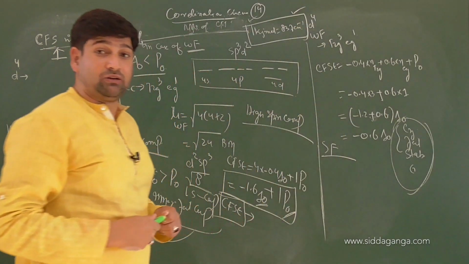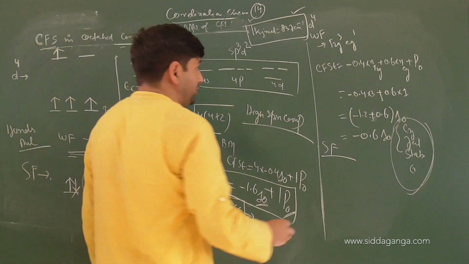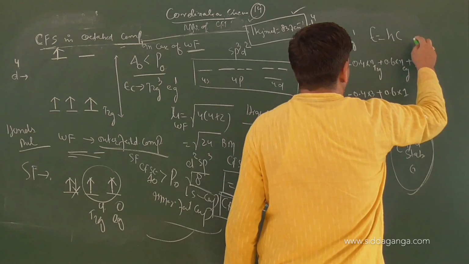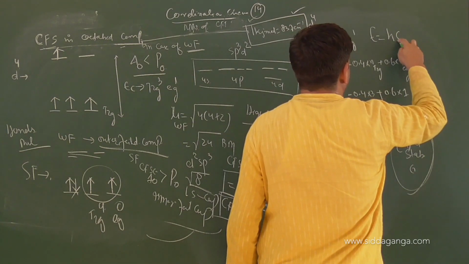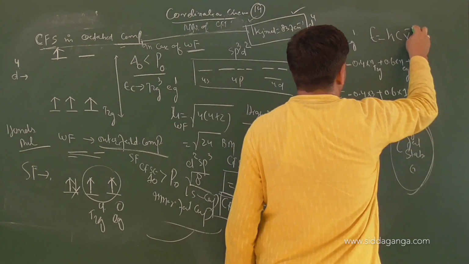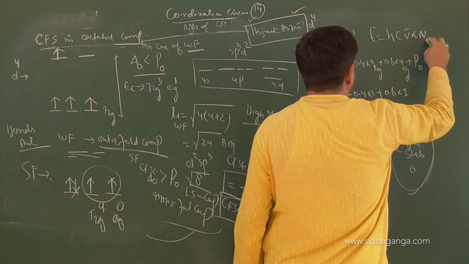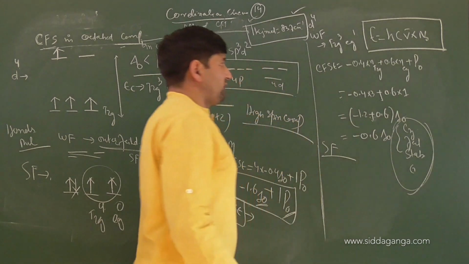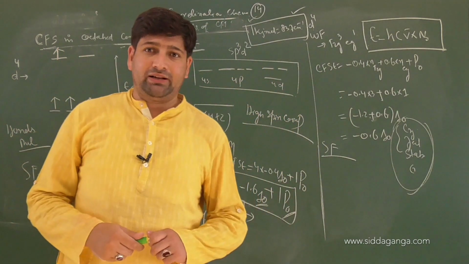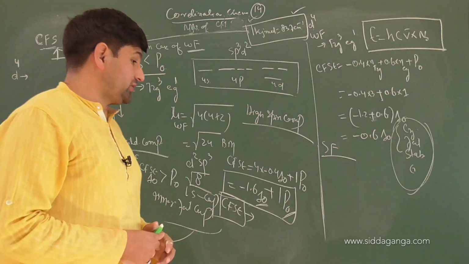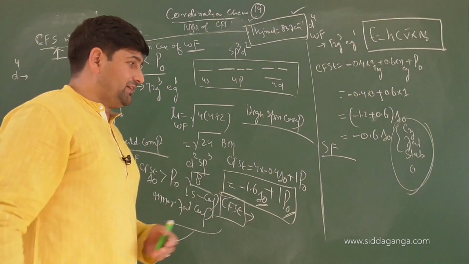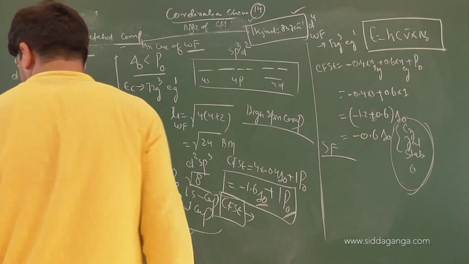I also told you how to calculate energy. E equals hc by lambda, that is, hc into wave number into Avogadro's number for 1 mole. Am I clear? This is d4 configuration. Now calculate for d5 in weak field and strong field. Do it yourself, children. Fast.